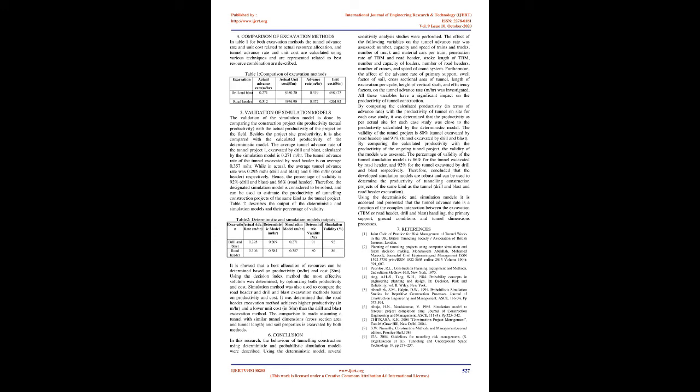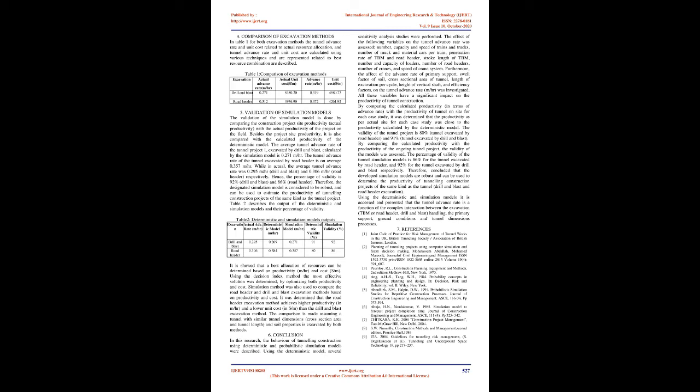The validation of the simulation model is done by comparing the simulated productivity with the actual productivity of the project on the field. Besides the project site productivity, it is also compared with the calculated productivity of the deterministic model. The average tunnel advance rate of tunnel project 1, excavated by drill and blast, calculated by the simulation model is 0.271 m/hr. The tunnel advance rate of the tunnel excavated by road header is on average 0.357 m/hr.